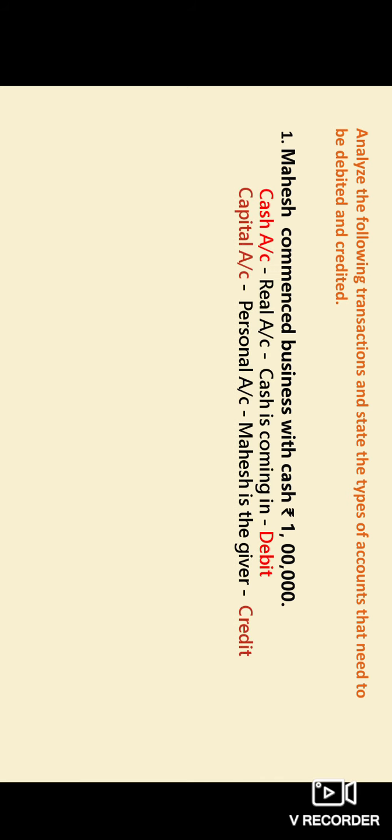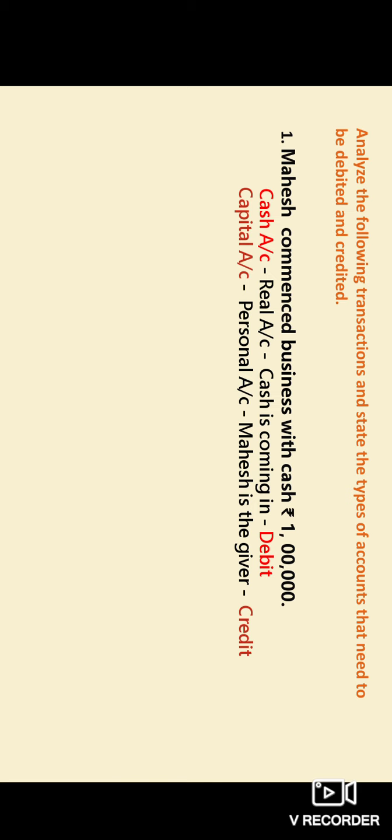Let's learn how. Cash account comes under real account, as cash is an asset of the business. Under real account, as commencement of the business, cash is coming into the business. That is why cash is debited.